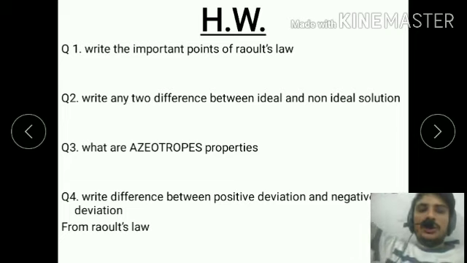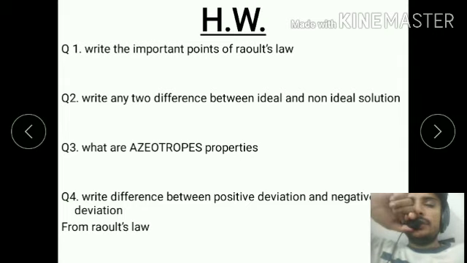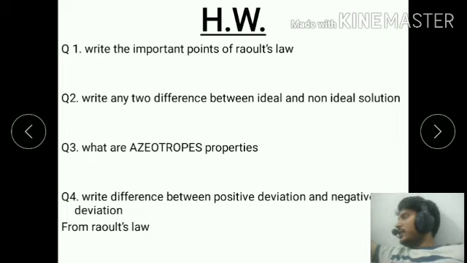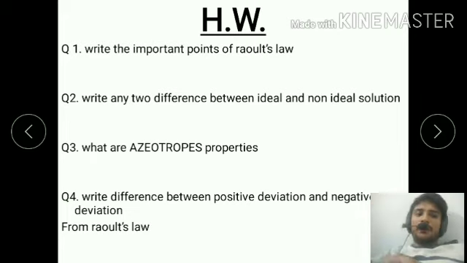Okay, Raoult's law is a very important topic, and the deviation from Raoult's law, positive deviation and negative deviation, is a very important topic you have to study.